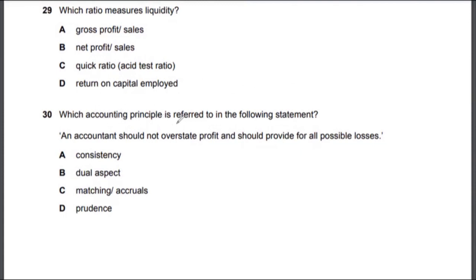Multiple choice 30, which accounting principle is referred to in the following statement? An accountant should not overstate profit and should not provide for all possible losses. That is called prudence or conservatism. That's what accountants are. They are not allowed to overstate income or understate expenses. That's what the accounting principle is. So the correct answer to multiple choice 30 would be option B.